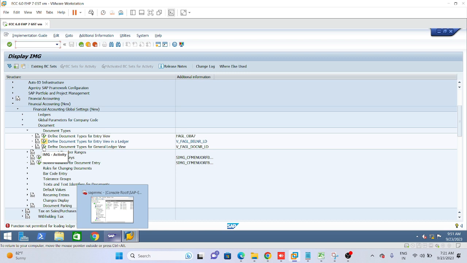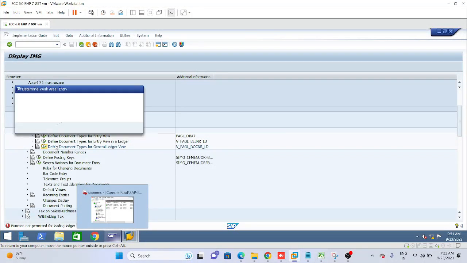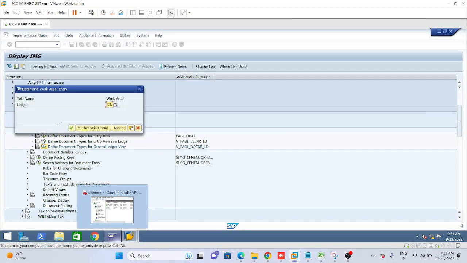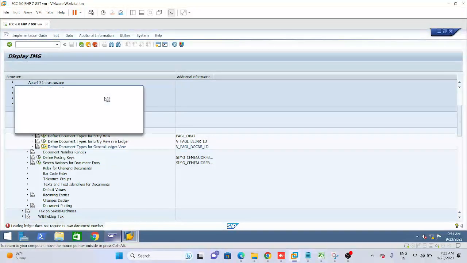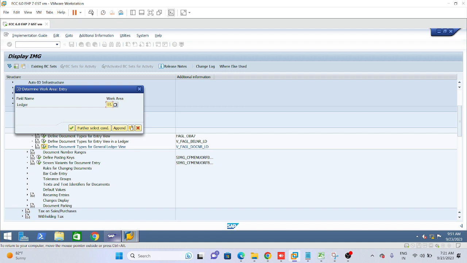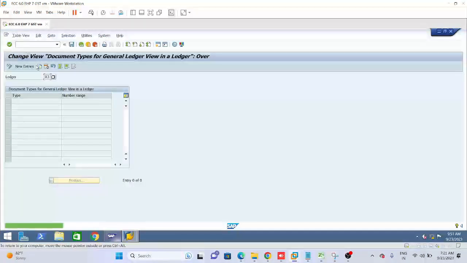Now please give next heading: Define document types for general ledger view. Next heading, define document types for general ledger view. Okay, so please execute it and give X1, which is our IFRS.